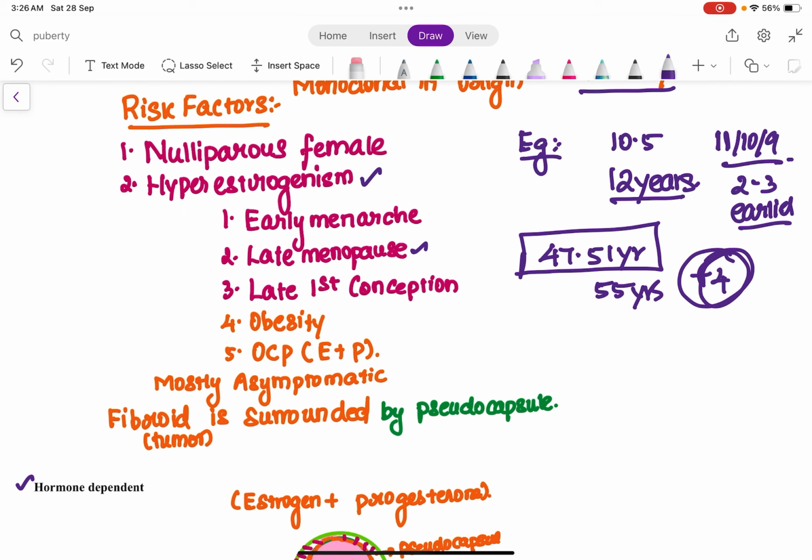What are the oral contraceptive pills? Most commonly the estrogen and progesterone containing oral contraceptive pills. And in the obese female, what is the estrogen which is going to be predominant? It is E2. E2 is the estrogen which is more predominant in the obese female. Is that clear?